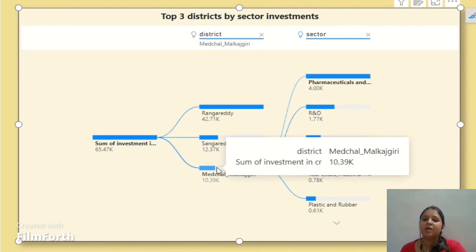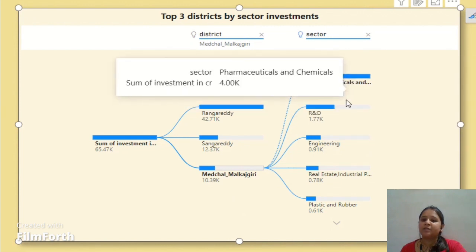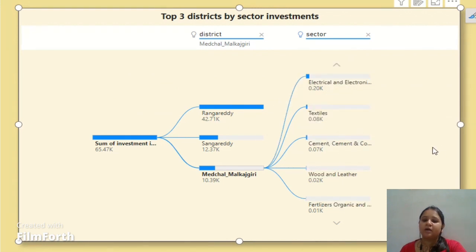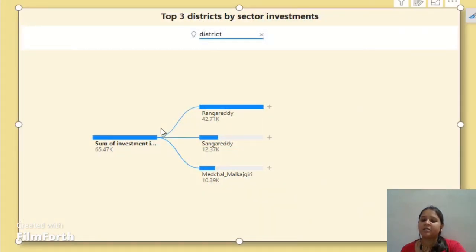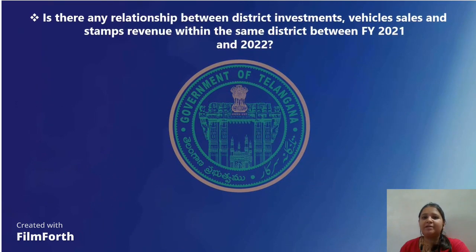Medchal Malkajgiri has an investment of 10.39k, and the highest investment there is in pharmaceuticals and chemicals. As you see here, Rangareddy has a total investment of 42.71k, then Sangareddy has 12.37k, and then Medchal Malkajgiri has 10.39k out of the total 99.13k investment. So my next question is: is there any relationship between district investments, vehicle sales and stamp revenue within the same district between fiscal year 2021 and 22?